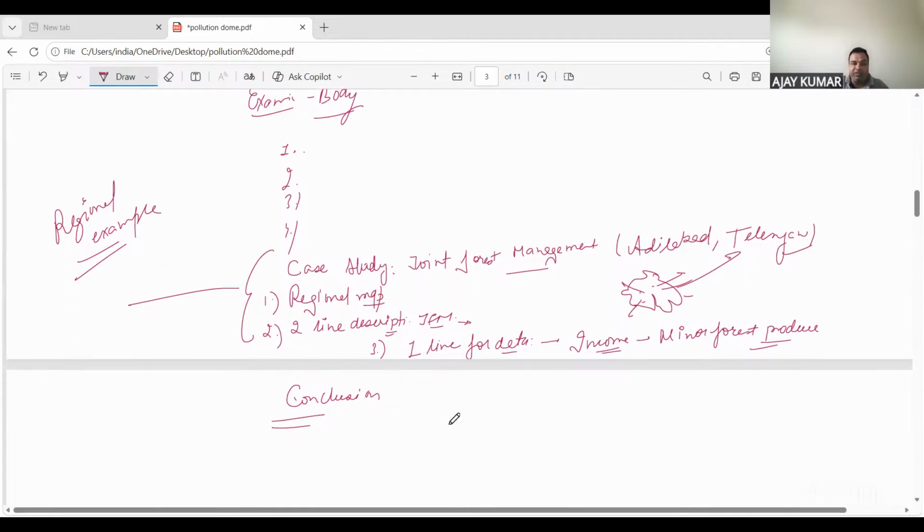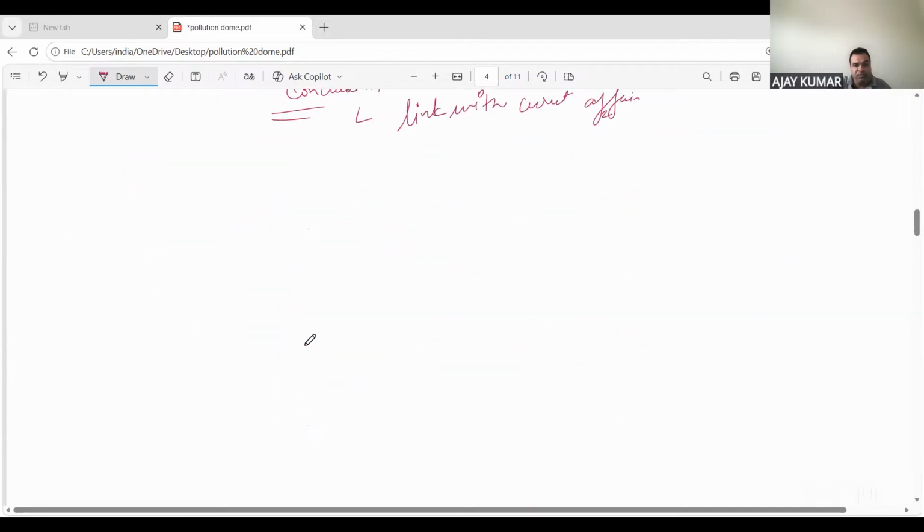And finally conclusion, and conclusion में try करो कि conclusion must be linked with some current affairs. ठीक है. Try to link conclusion with the current affairs, or conclusion could be the one which has a futuristic vision. ठीक है. Must have a futuristic vision. So now let's see the pollution dome. ठीक है. Pollution dome, and we have zeroed it on Delhi.